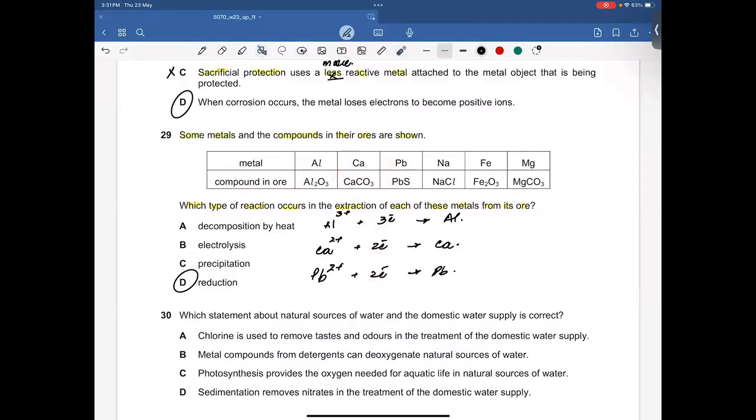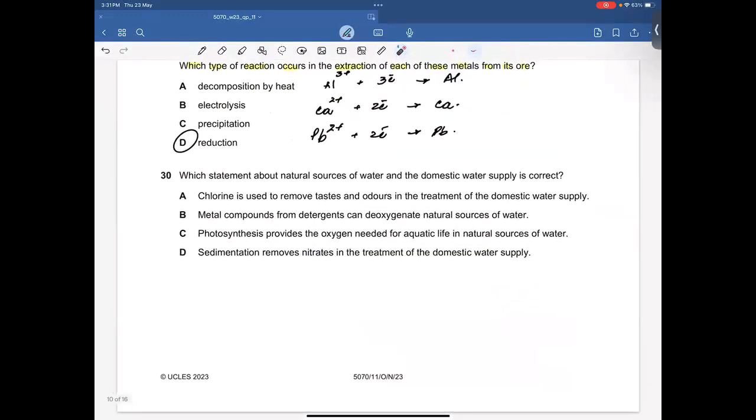I have told you in class that whenever you need to extract any metal from its ore, we need to go for a reduction process. Reduction takes place either with carbon or with hydrogen. That's what we have done in the syllabus. For 30, which statement about natural sources of water and the domestic water supply is correct? Chlorine is used to remove taste. Chlorine, not. In fact, charcoal.